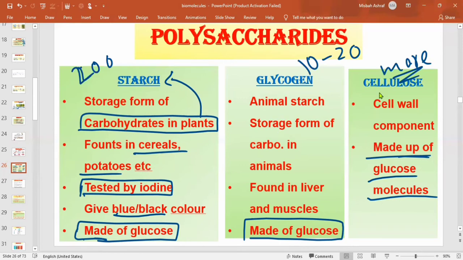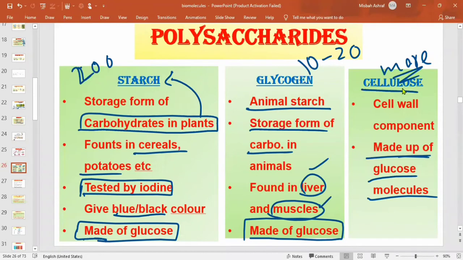Next is the glycogen. Glycogen is also known as the animal starch because if the extra carbohydrates have to be stored in our body, that is always stored in the form of glycogen. ठीक है, हमारी बॉडी में extra carbohydrates are stored in the form of glycogen. हमारी बॉडी में starch नहीं होता, you have to remember, और it is found in liver and muscles. Extra glucose is always stored in the form of glycogen, और ये हमारी बॉडी में store होती है in liver and in muscles.